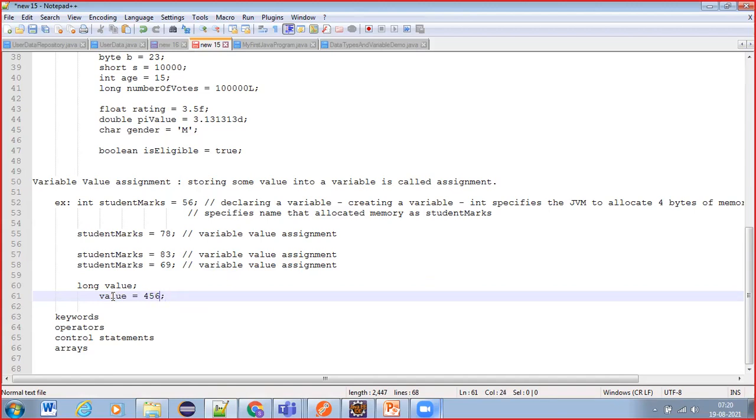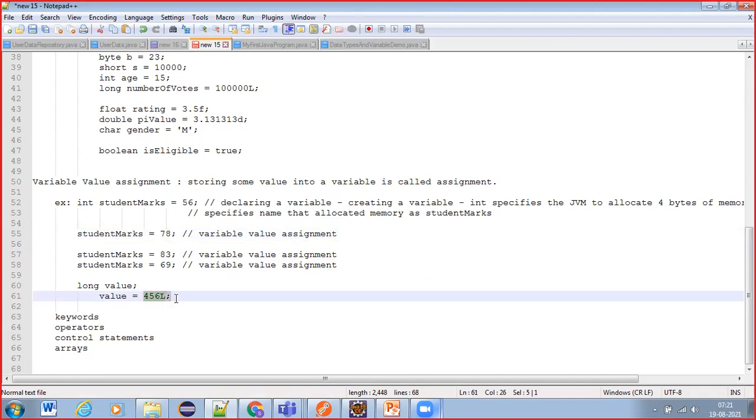But whenever we are required to place a long value, then we should suffix it with L. The long literals should be suffixed with L. Otherwise, it will take it as a normal int value. If it is int, we don't require to suffix anything. But for long, it is required.